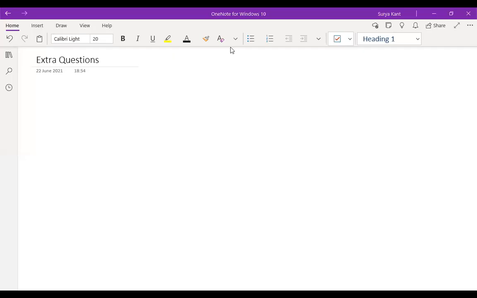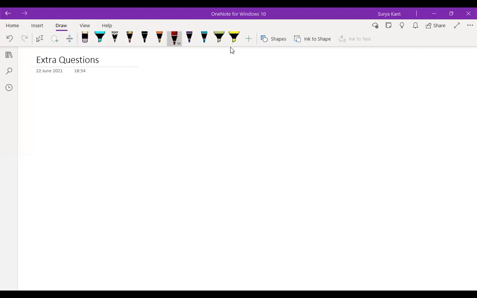See, the question number 15 is one figure is given over here. Shapes. One blue figure like this.